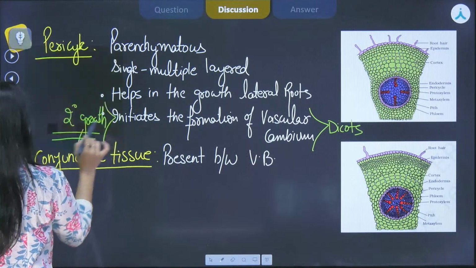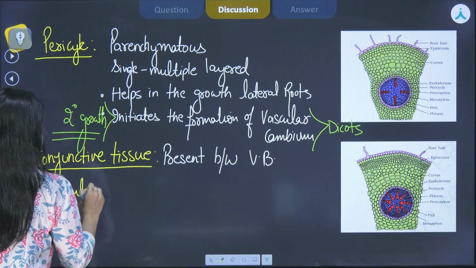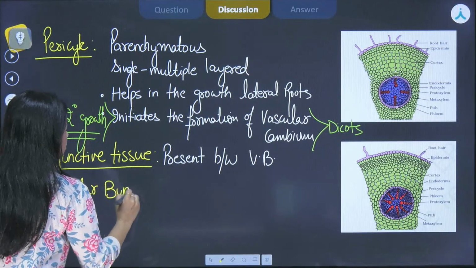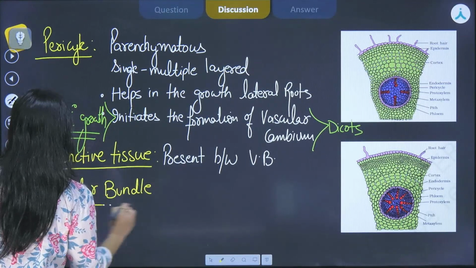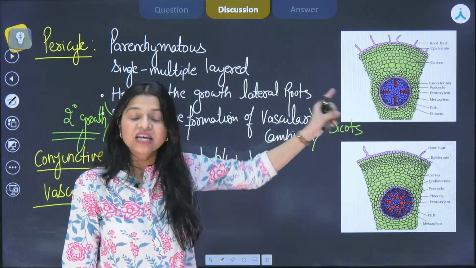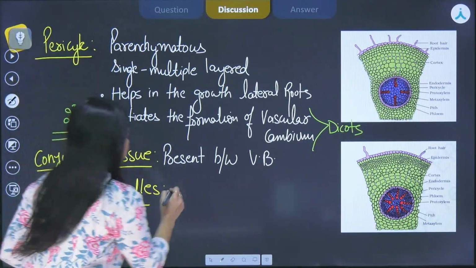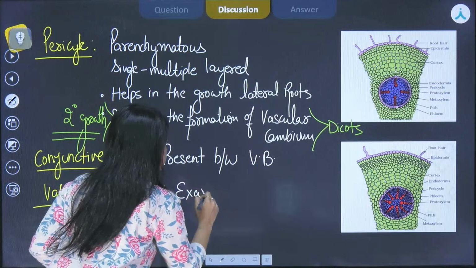Next we have the vascular bundles. Now here we draw the difference. While we are taking up dicot root, the vascular bundles are, first of all, exarch.